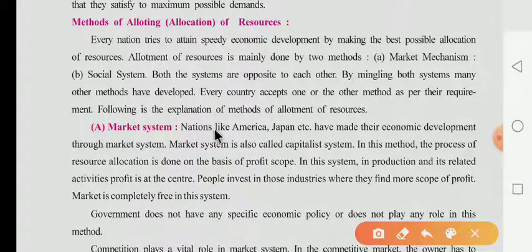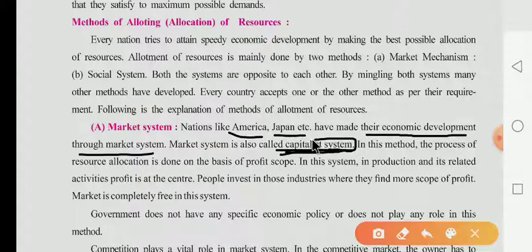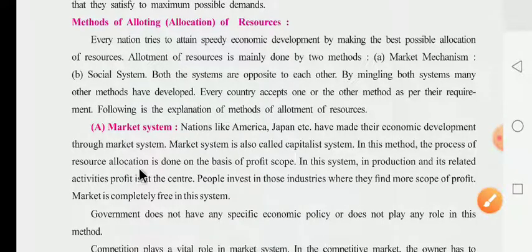Now dear children, here they have given the names of the nations: America, Japan. These nations have accepted the market system through which they developed economically. And the market system is also called the capitalist system. Dear children, be careful. What was the another name of the market system? They say that the market system is also known as the capitalist system. In this method, the process of allocation of resources is done on the basis of profit scope.